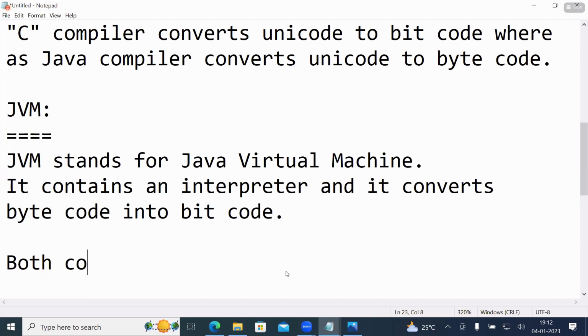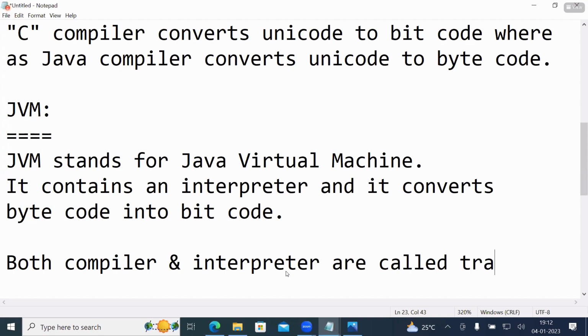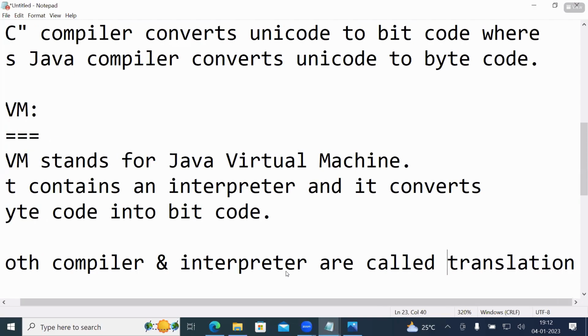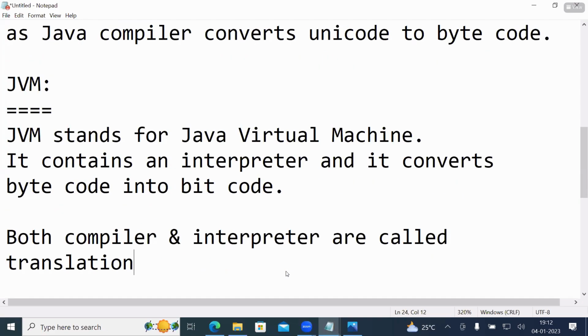Both compiler and interpreter are called translation softwares.